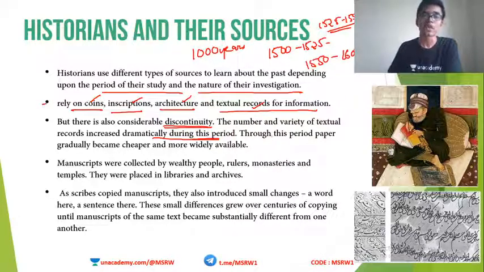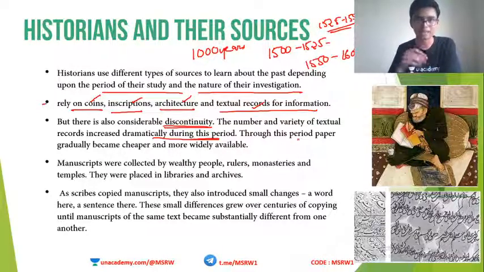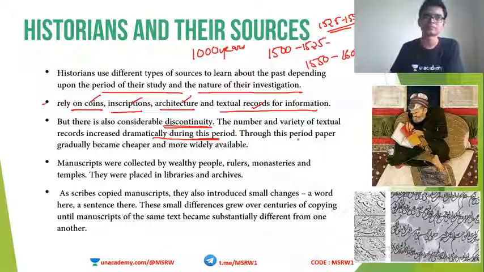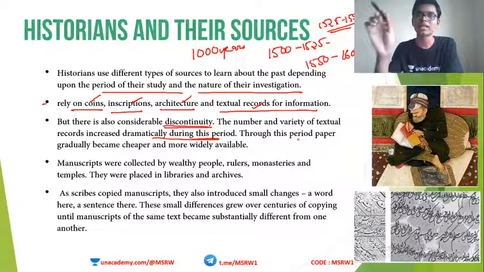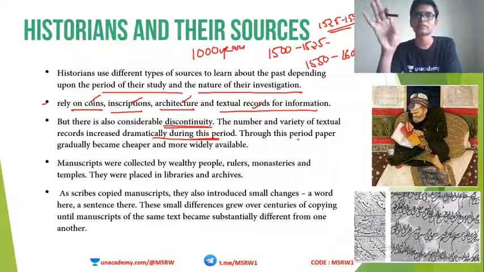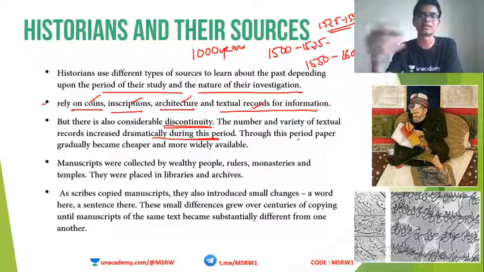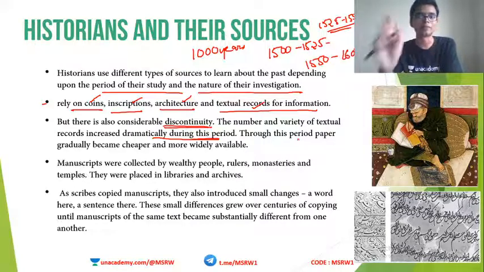Another important thing is that the availability of paper gradually became cheaper. If you remember, in the ancient classes, I told you paper was first invented in China, and China kept paper for a very long time. But the art of paper making spread throughout the world, and paper became cheaper and cheaper by the time of the medieval period.